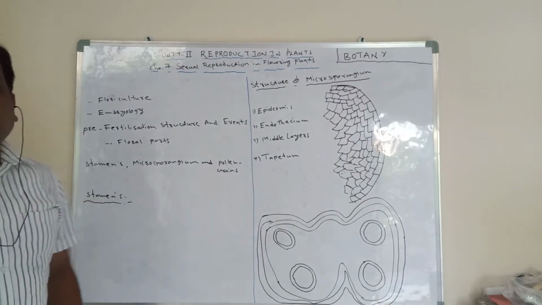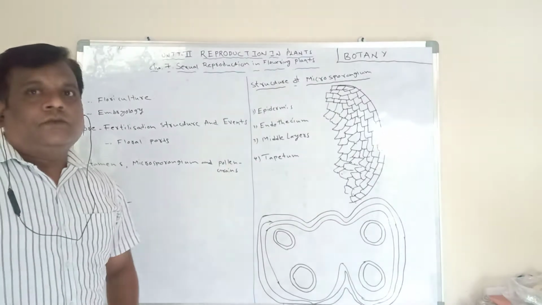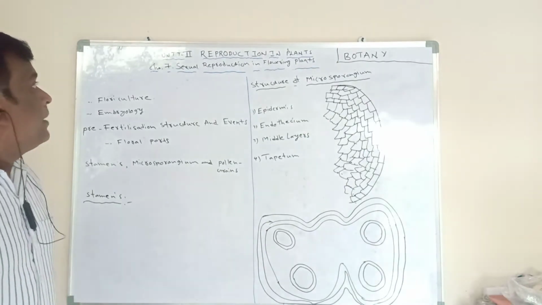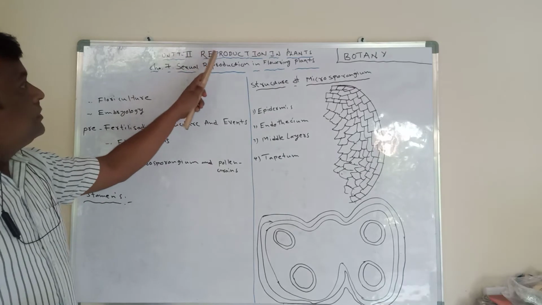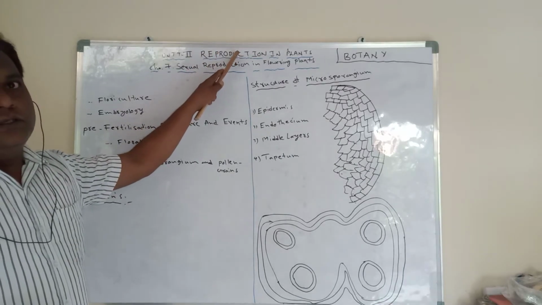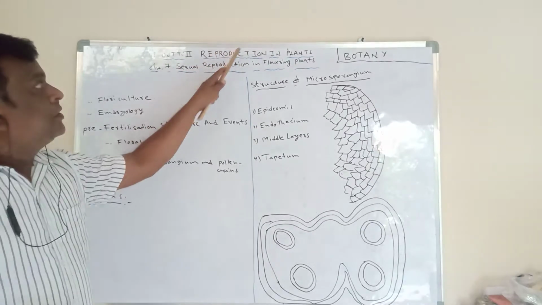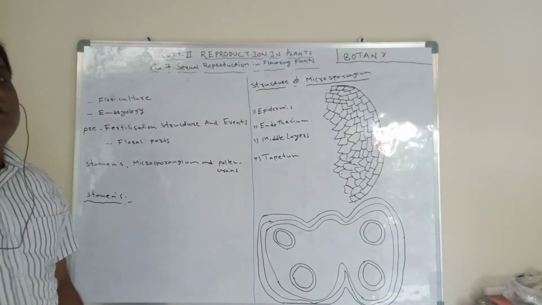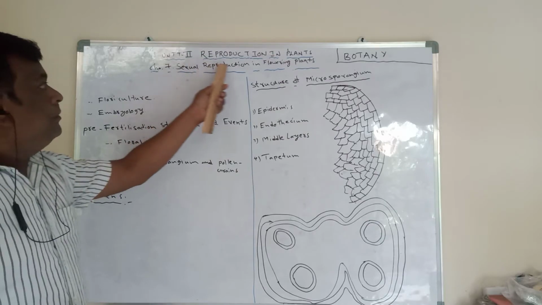Today's topic is reproduction in plants. Last topic we completed the flower. This is Unit 2, reproduction in plants. The chapter is sexual reproduction in flowering plants.